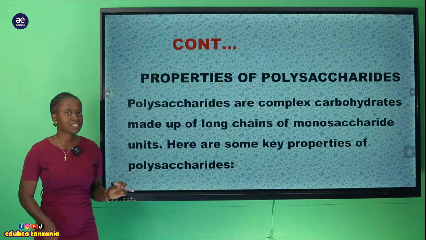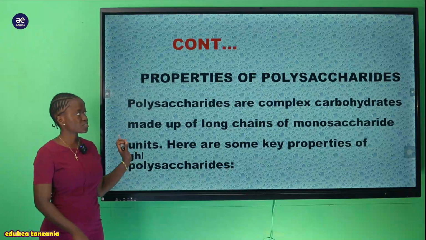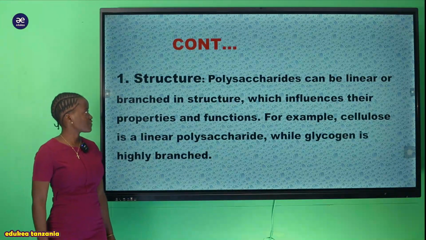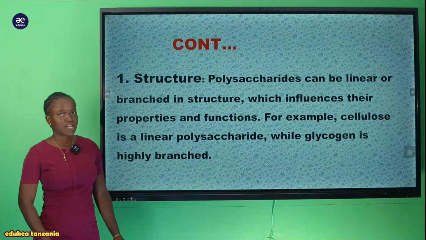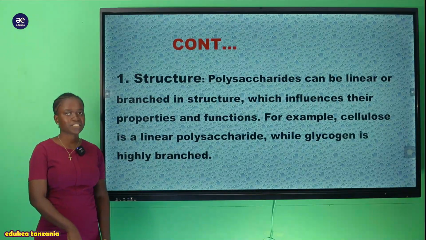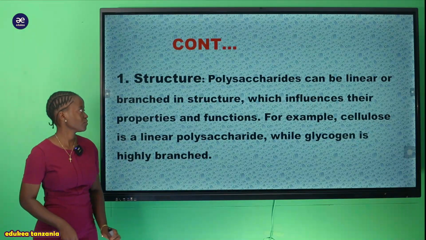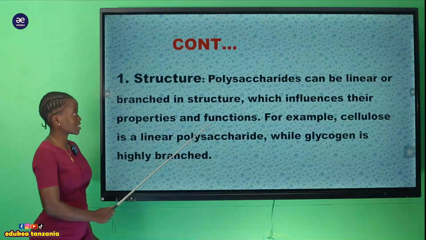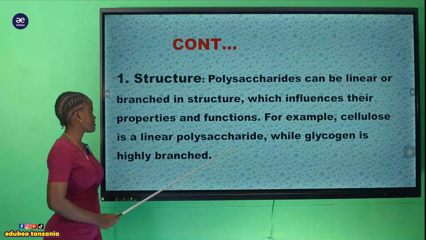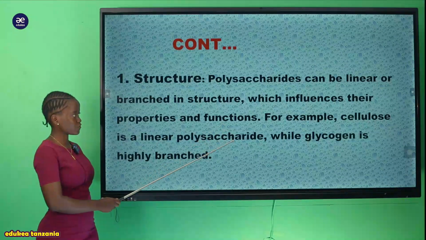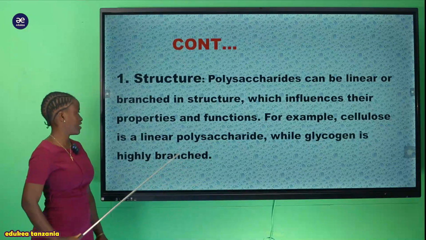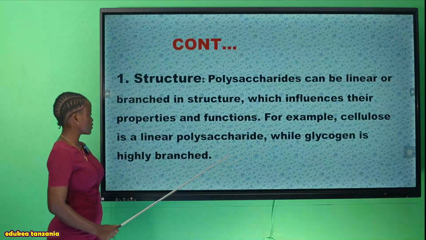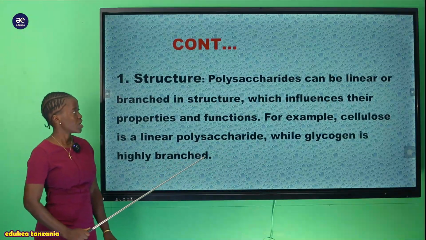So now let's first see these features or properties of polysaccharide. The first feature is the structure of polysaccharide, how does it look like? Polysaccharide can be linear or branched in structure, which influences their properties and function. For instance, cellulose is a linear polysaccharide, while glycogen is highly branched.